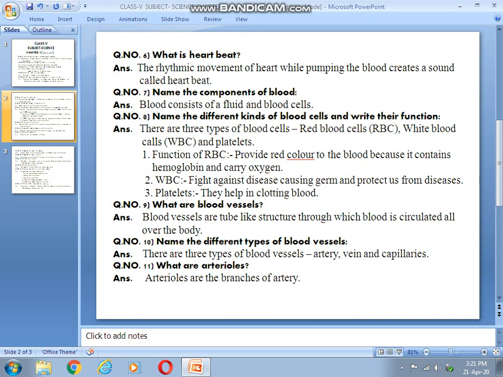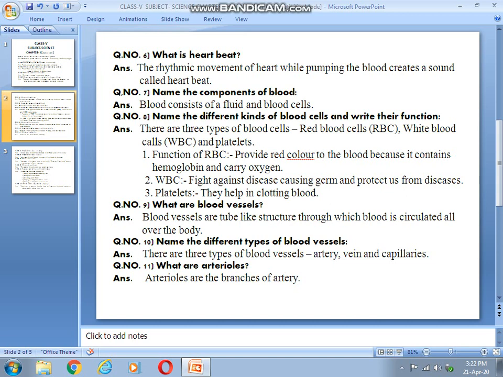Now, what are blood vessels? Blood vessels are tube-like structures through which blood is circulated all over the body. Some blood vessels come out from the heart, some blood vessels enter into the heart. You just go through the diagram in the book. Blood vessels are of 3 types. It is given in the next question, question number 10. Name the different types of blood vessels. There are 3 types of blood vessels. These are artery, vein and capillaries.